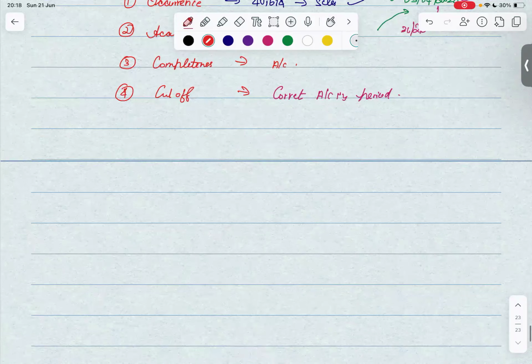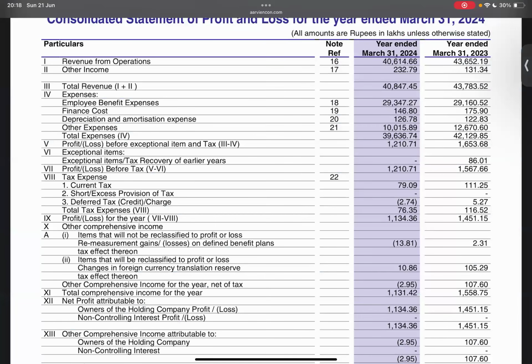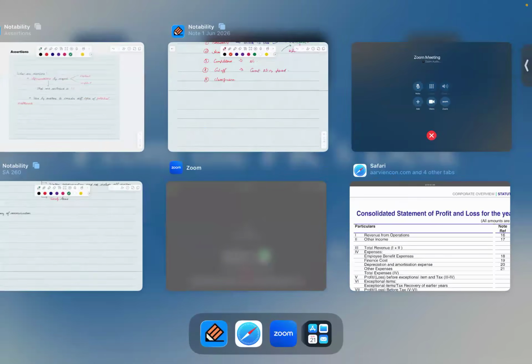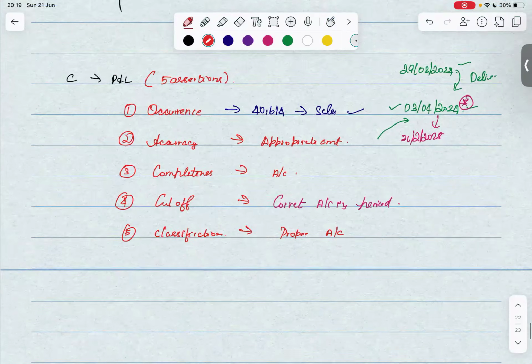Okay. And the last one is classification. All of us would have learned this in our accounts itself, that let's say we have an interest income. Where should this interest income have been accounted? It should be accounted in other income, right? Shall it be accounted in revenue from operations? No. So what we mean here is it should have been accounted in the correct or proper accounts. The interest income should not have been accounted in revenue from operations. So that's what we mean in these assertions.